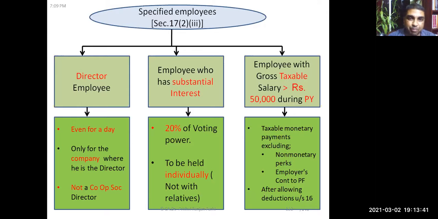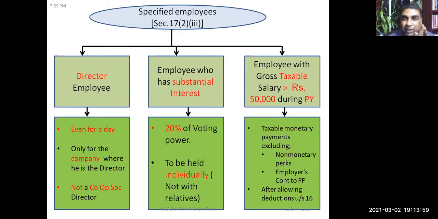Next is an employee who has substantial interest. Substantial interest means he must be holding 20% of voting power. This should be held individually, in fact, not with relatives.